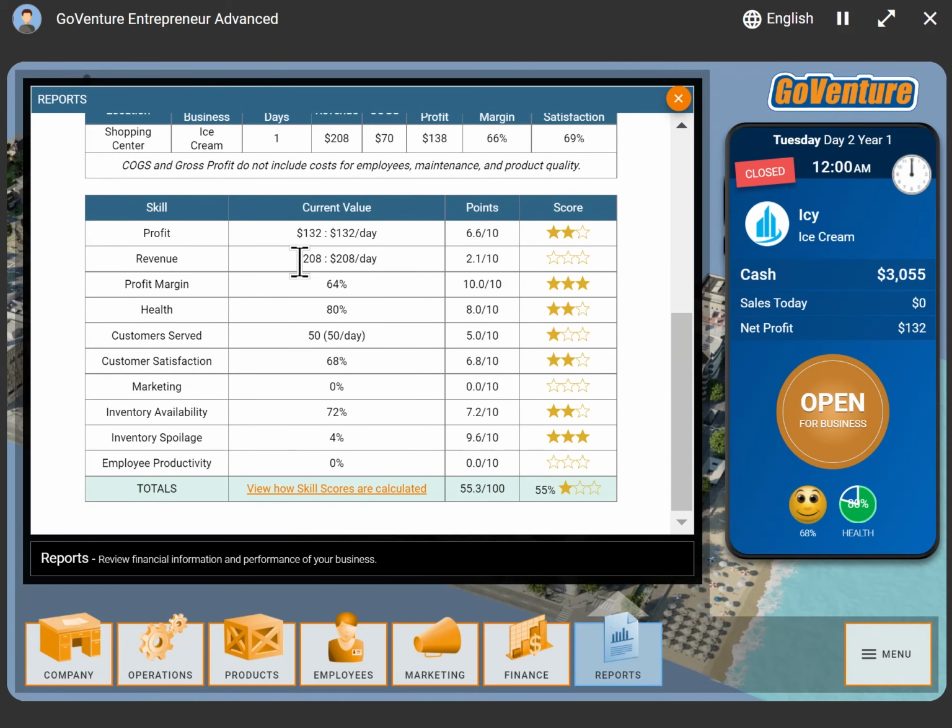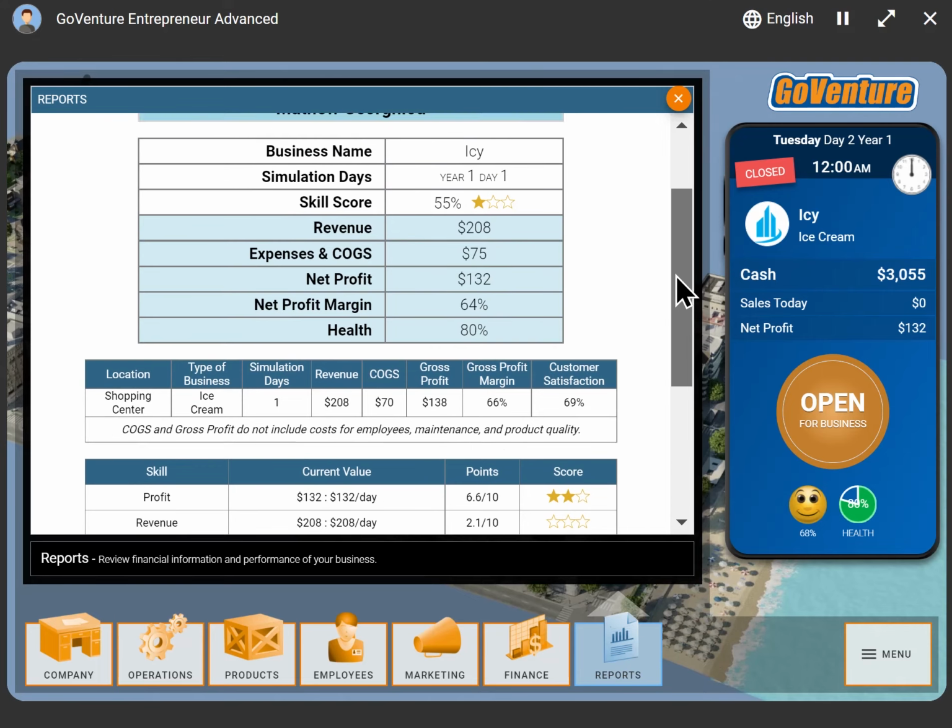And our skill score in Kiosk is made up of 10 different metrics in which we're measuring actual behavior and decision making in the simulation. So it's not just profit, it's actually how well you are generating revenue and your profit margin and your health and the customers you're serving and customer satisfaction. And you can see even inventory spoilage. So it actually measures behavior and scores on every one of these metrics and rolls them all up into what we call a skill score.